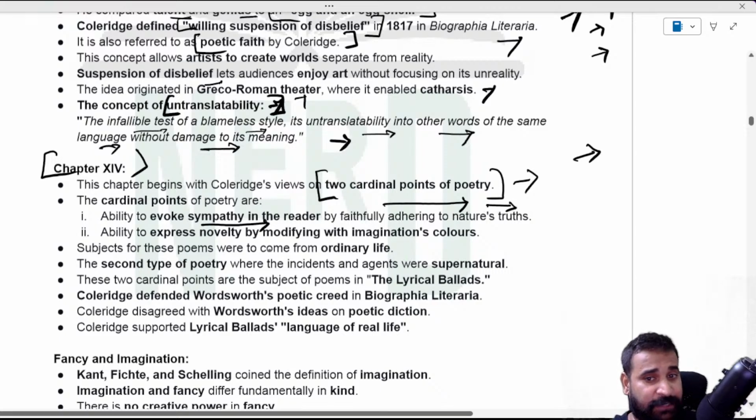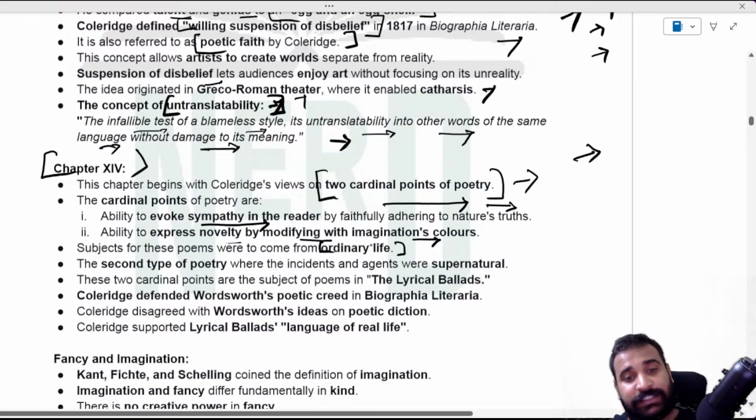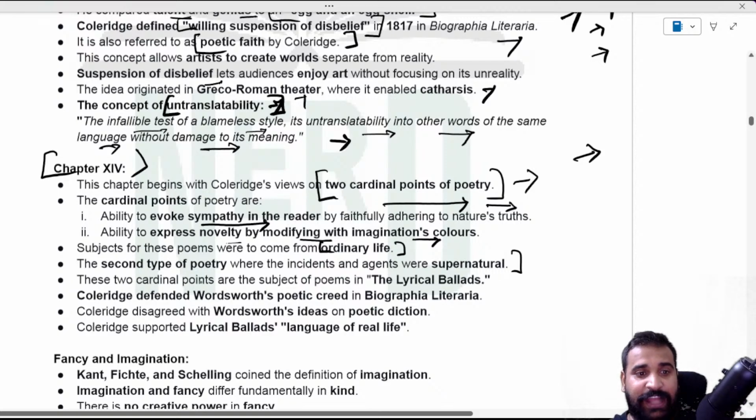The second cardinal point of poetry is what? Expresses nobility by modifying with imagination's colors. Very important. And the subject for these poems was to come from where? None other than common people's life or ordinary life. And what else did he say about it? The second type of poetry is where the incident and agents were supernatural. And these two cardinal points are the subject of the poems in the Lyrical Ballads as well.